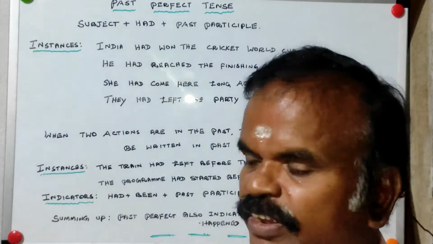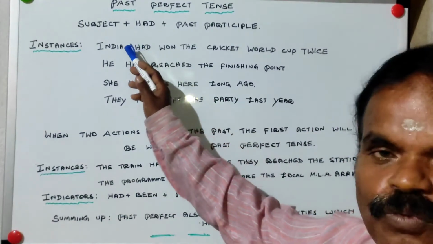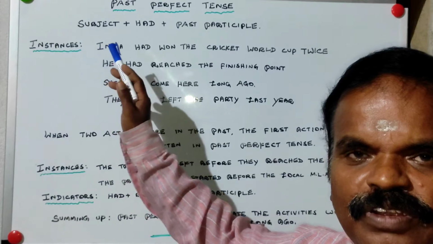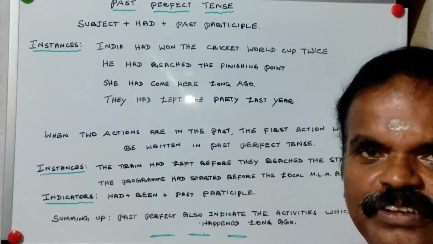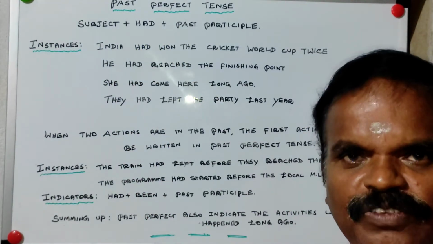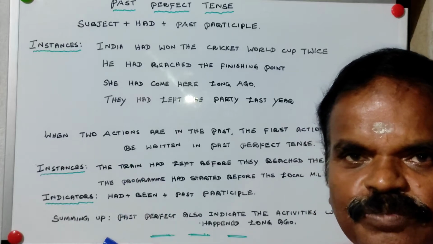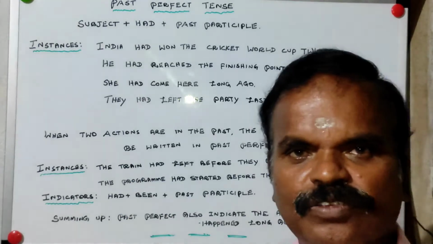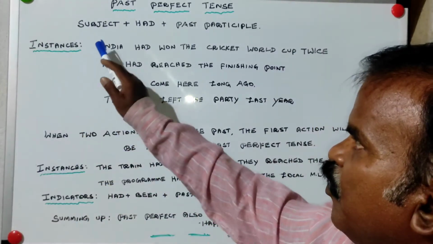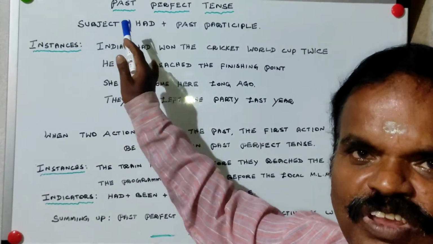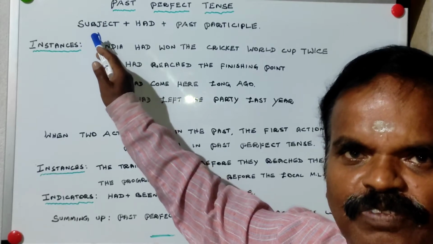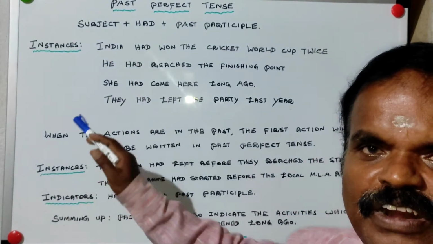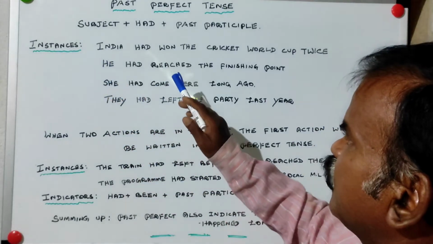What is past perfect tense? Only three items. Subject as usual. Next one is had. Had for all the subjects. Last one, third form of verb, and we call it past participle. So only three items, no change. For all the subjects, whether I or he, we have to use had only. Let us go for the examples.